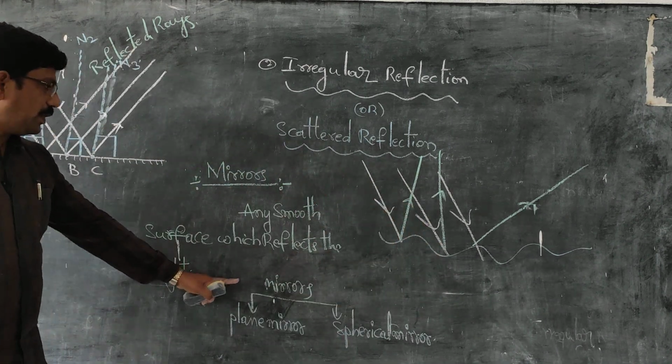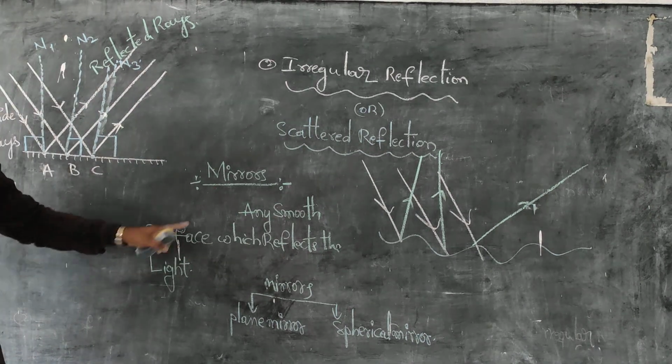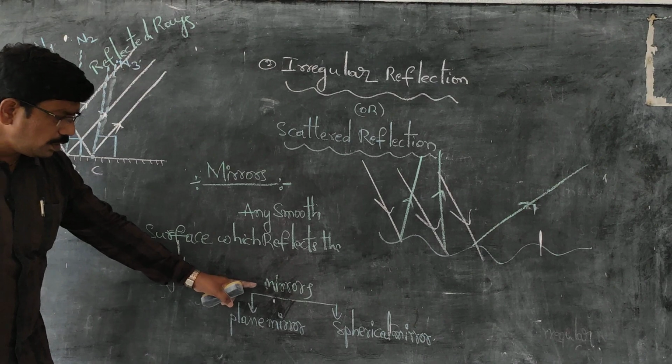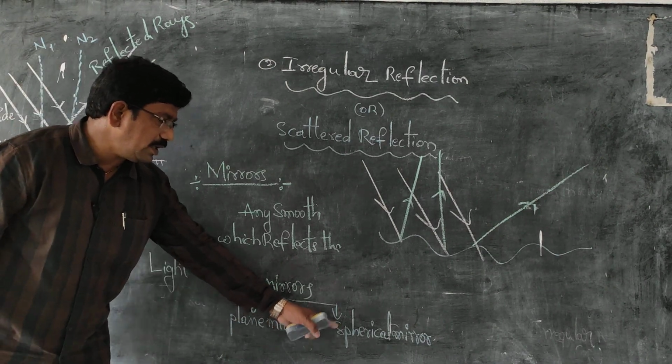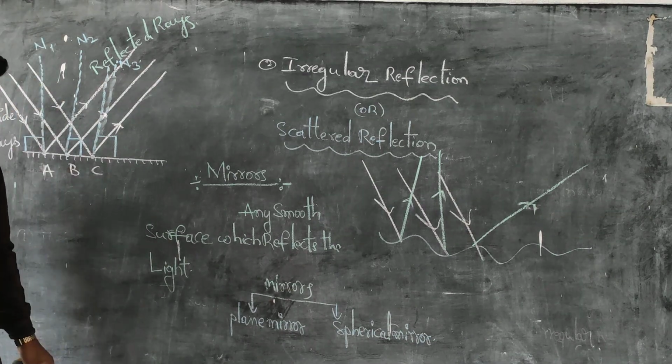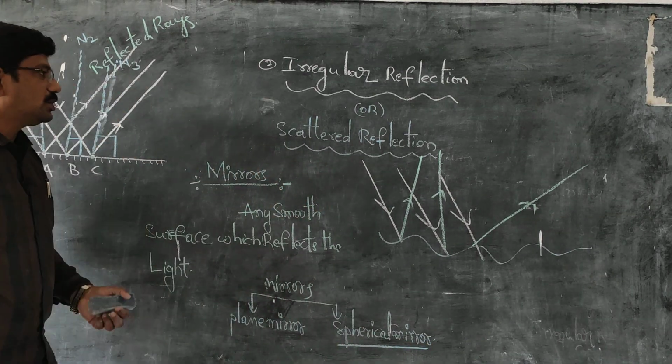What is a mirror? Any smooth surface which reflects the light is called a mirror. Now, mirrors are further classified into plane mirror and spherical mirror. Let us discuss what are spherical mirrors and different terms related to spherical mirrors.